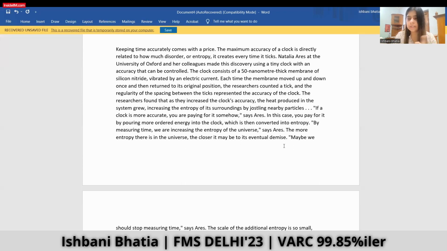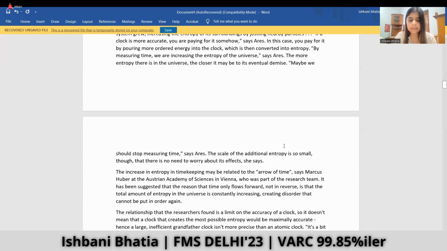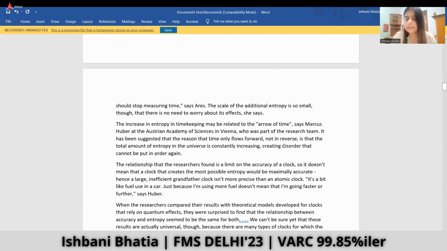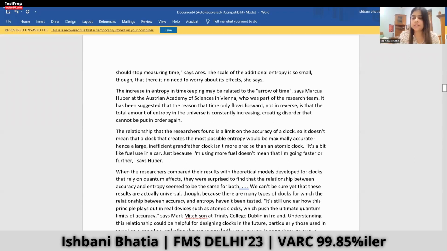So as it has mentioned, there is spacing between every subsequent tick of the clock, and the more it is organized, the more entropy it will release. So that is the gist of the passage. After reading it, I am somehow comfortable with this kind of passage because it is somewhat on scientific lines and very easy to comprehend.